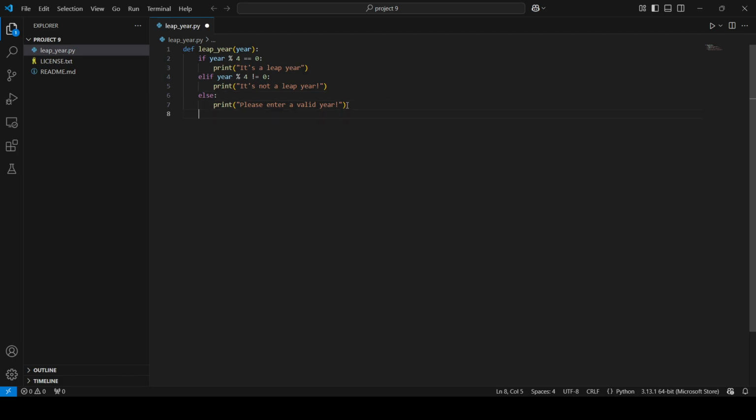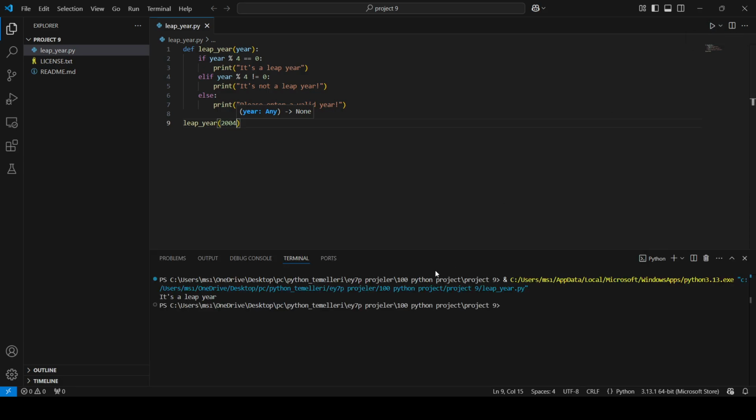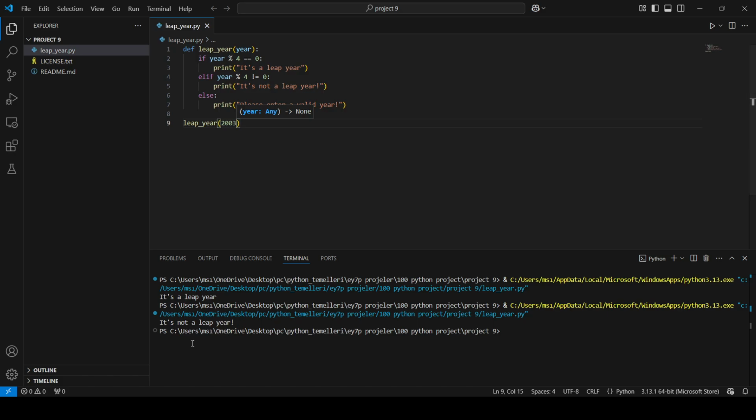Now I should check and call my function. I will call it here, and I will just give it 2004. Now if I run my code, as you can see, it prints it's a leap year. Now I will change my year to 2003. Now I will try, and it prints it's not a leap year.